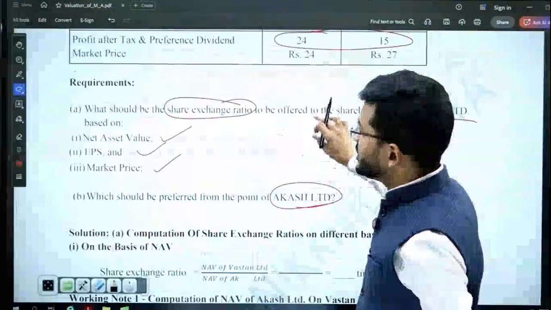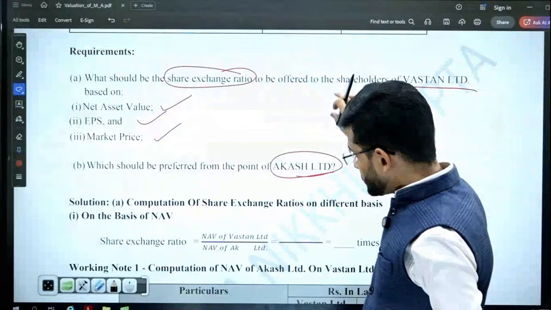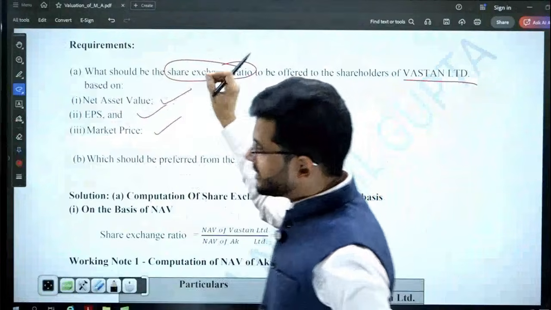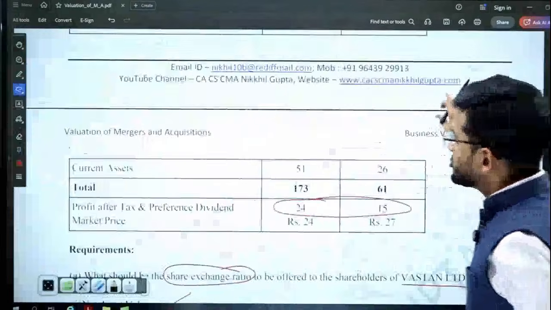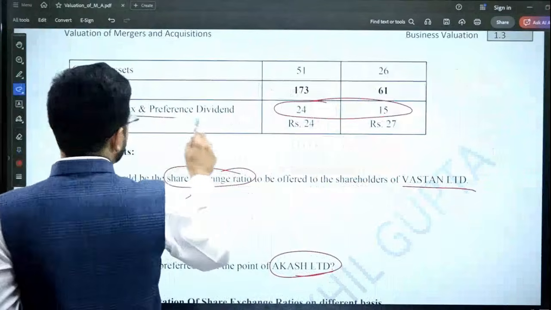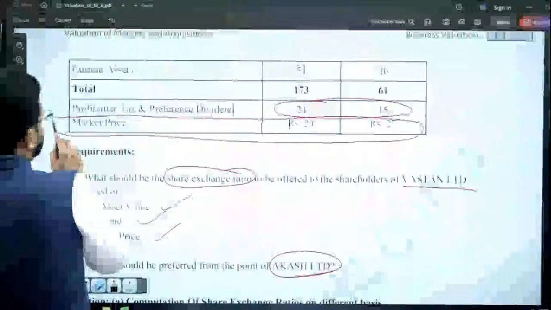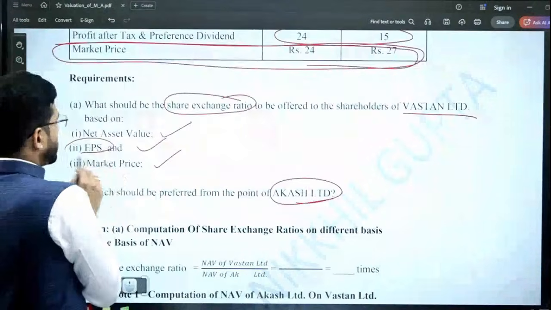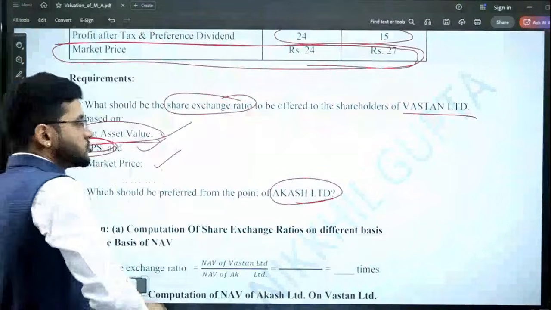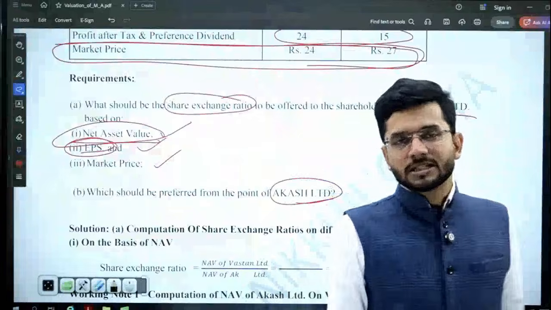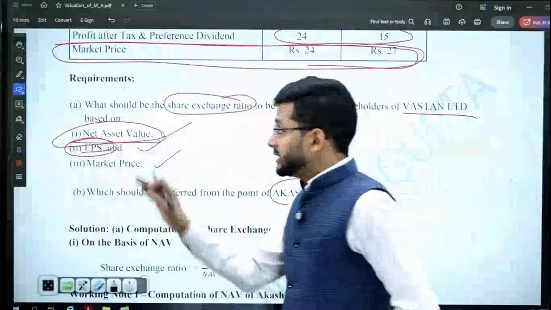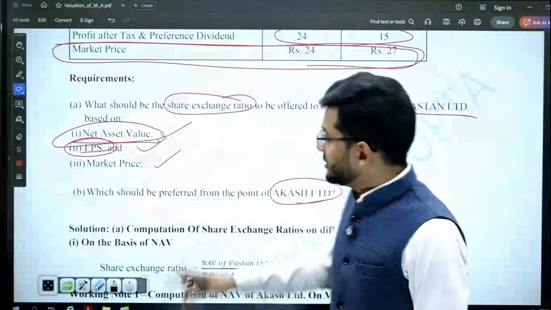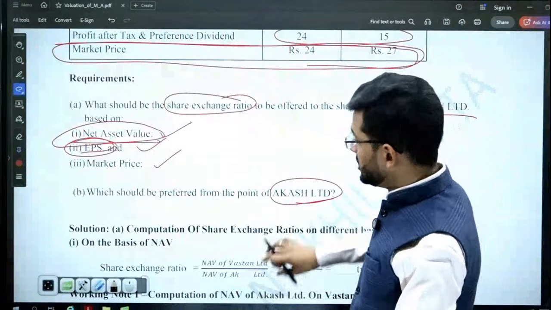Okay, sir. So first of all, we are going to compute the exchange ratio on the basis of NAV, on the basis of EPS and on the basis of market price per share. So guys, market price per share is already given to us. But unfortunately, earning per share is not given to us and net assets value is not given to us for either of the businesses. So we need to compute the earnings per share of both the businesses. We need to compute the net asset value of both the businesses.